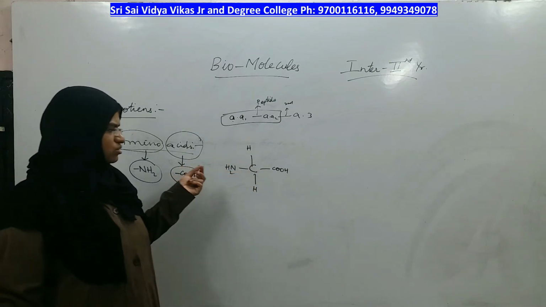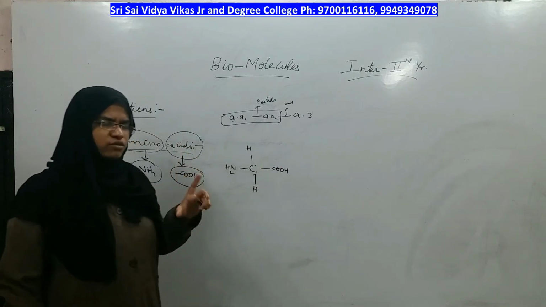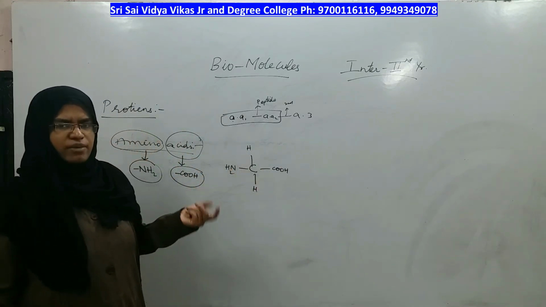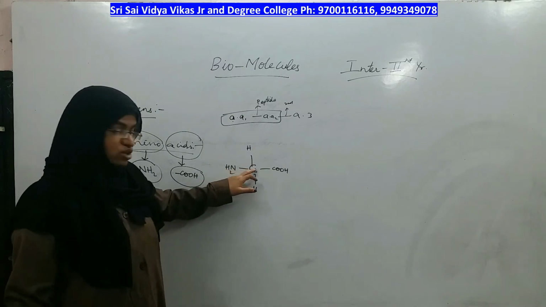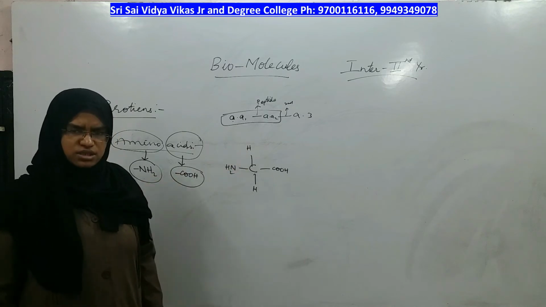You cannot call it an amino group or an acid compound. You have to call it by covering both. Therefore, this compound is called an amino acid. Both of them are present on a single carbon. What are the other two? The other two are hydrogens.